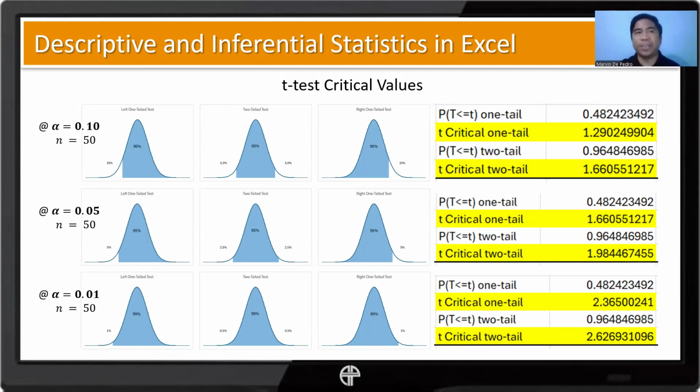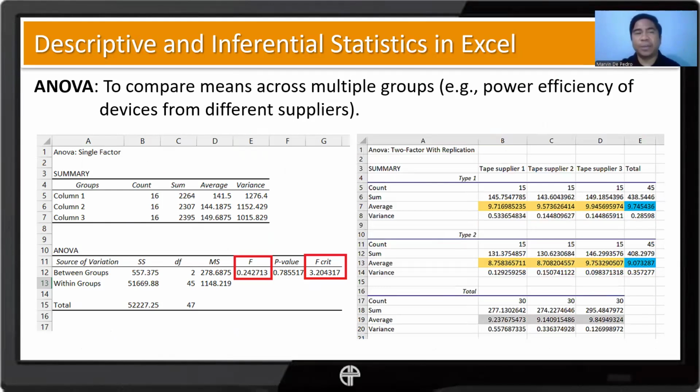ANOVA is quite advanced, and it is more recommended for engineering applications, more like a real world scenario.